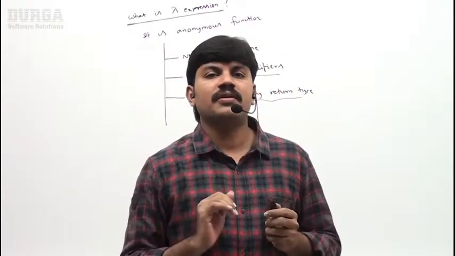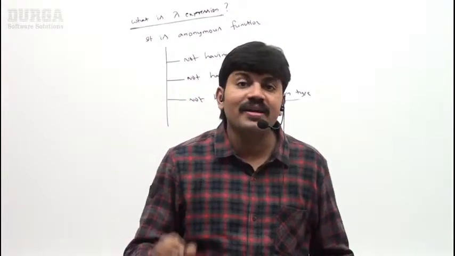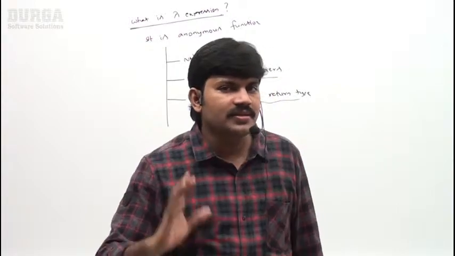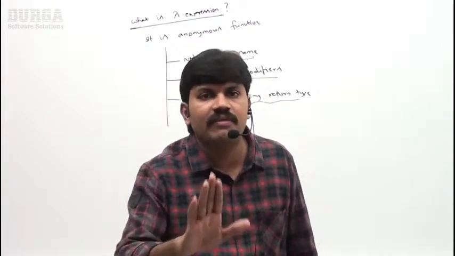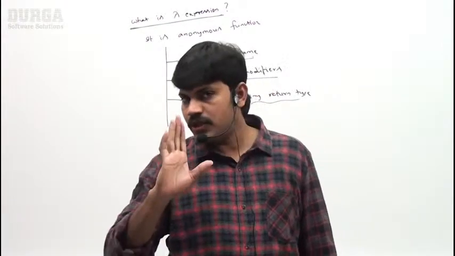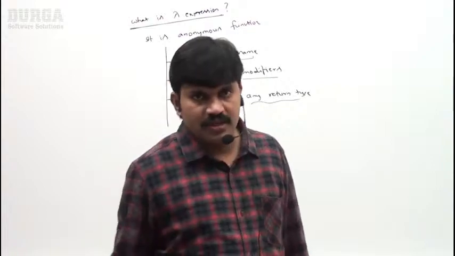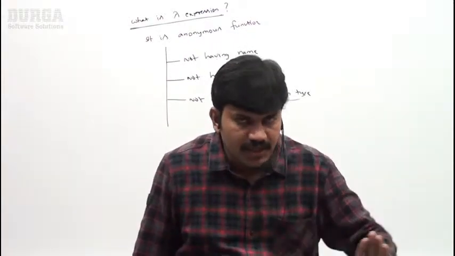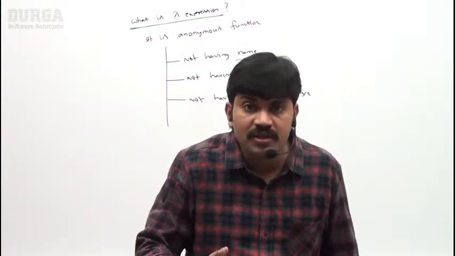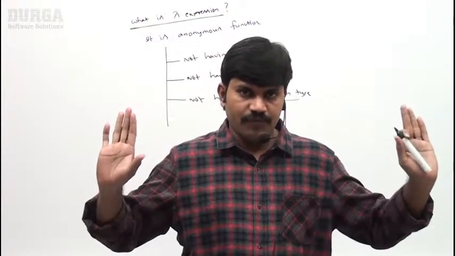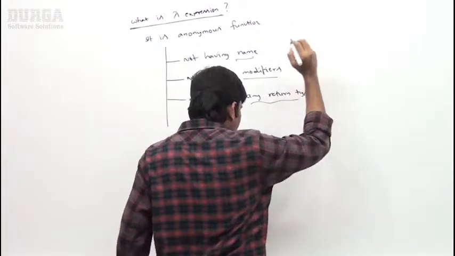It's very, very simple. If you know how to write a Java method, automatically you know how to write lambda expressions. All these examples I will discuss, don't worry about that. But first you should be aware of what a lambda expression is. A lambda expression is an anonymous function, that is, a function without any name. For lambda expressions, the modifier concept is not applicable, and the return type concept is not applicable. Clear for all of you? Now let me go for a small example so that you can understand clearly, right?